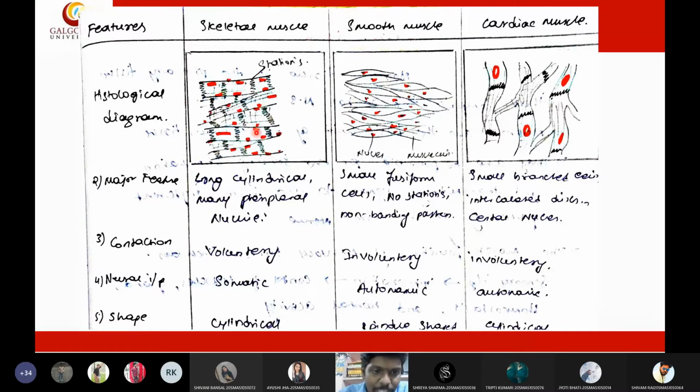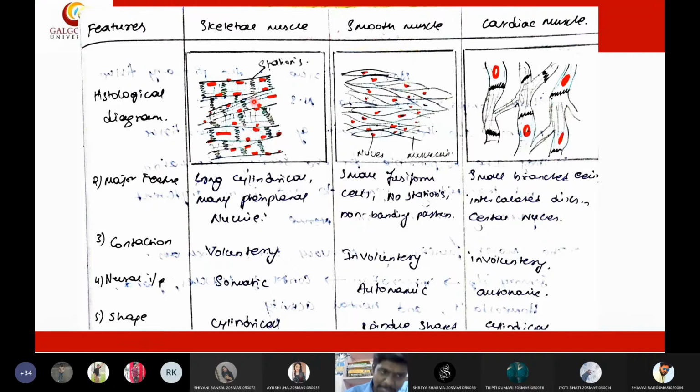And what type of nuclei are those? The nuclei will be present at the periphery of the muscle. Rather than being at the center of the muscle, in skeletal muscle the nuclei are present at the periphery, that means at the extreme corners of the muscle. So this is the major feature to identify the skeletal muscle.